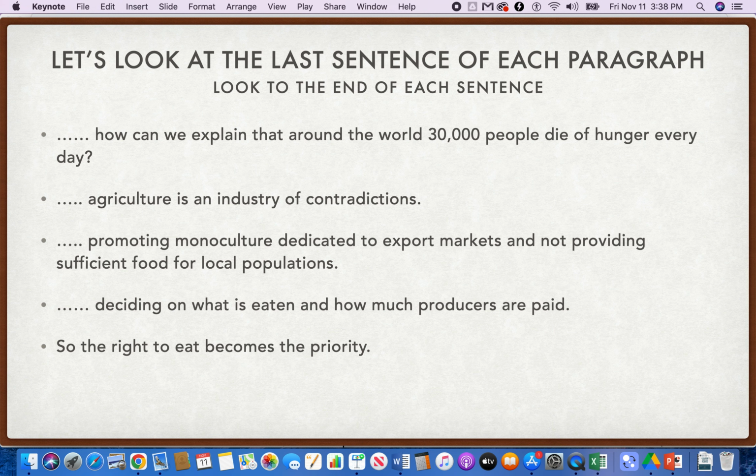And then he says that somebody is deciding what is eaten and how much producers are paid. And those are the intermediaries he talks about. So then he concludes with the right to eat becomes the priority. He's arguing it's not that we're producing too little food. It's that we're producing only single crops for export and local people don't have enough good quality food in a variety of foods in order to be healthy.